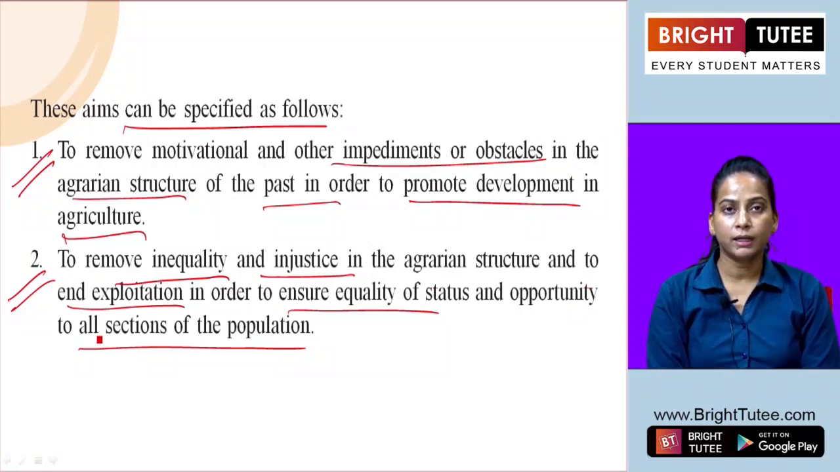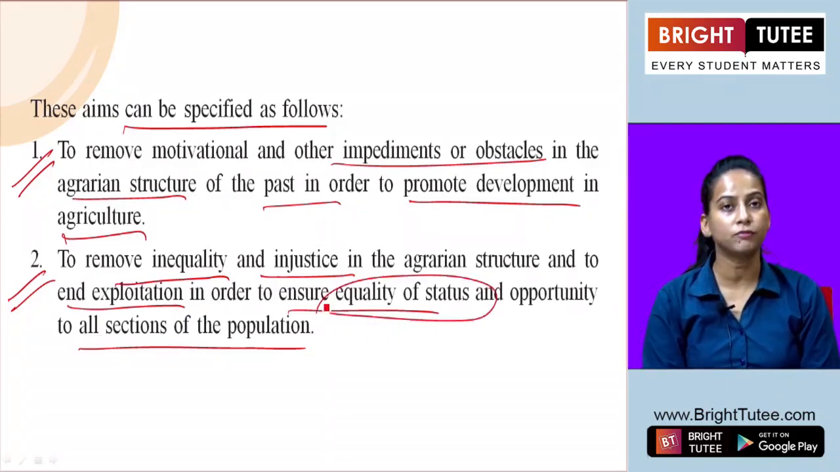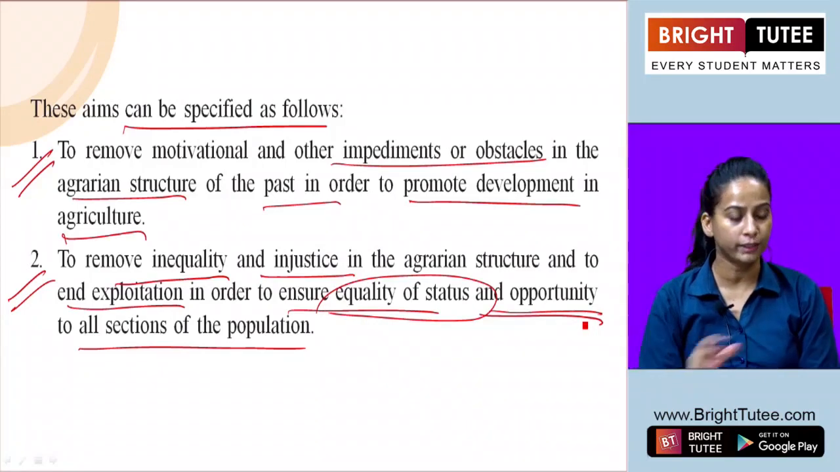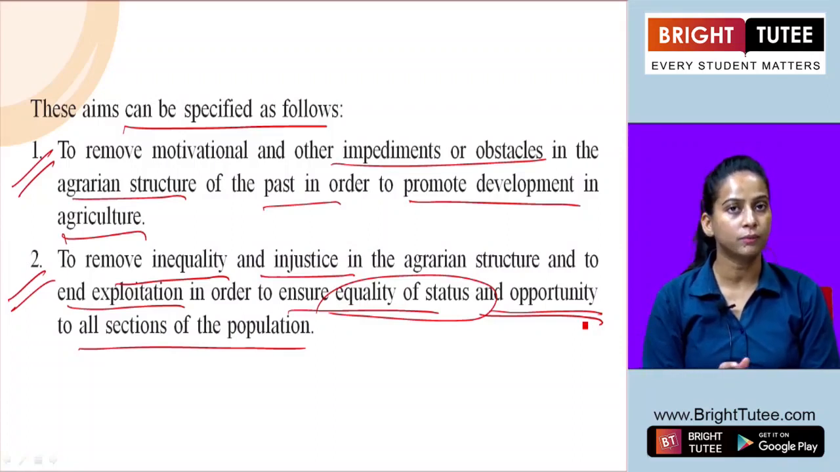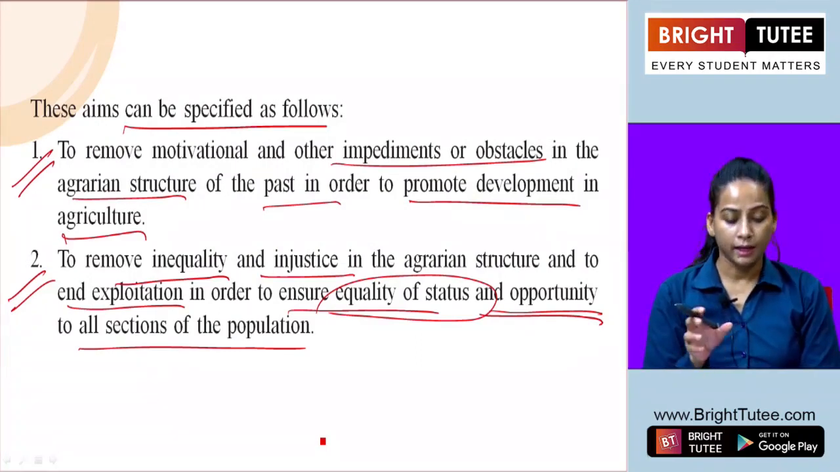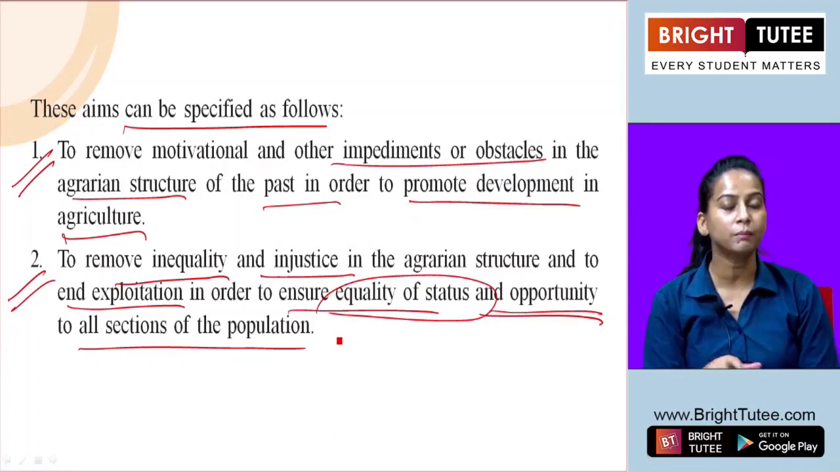And what was required for that? To end the exploitation which started during the British rule, just to ensure equality of status and at least equal opportunity should be given to all sections of the population. The division was done in the rural sector, in the agricultural sector, based on the land relation. So there it was required to bring equality in status and the different opportunities given to all the people.